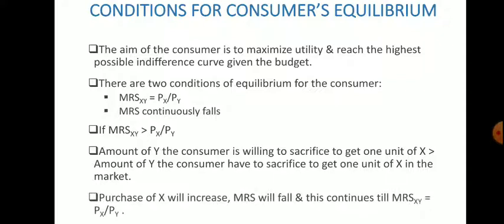So the consumer will purchase more of x, and MRS will fall. This will continue until MRS xy becomes equal to Px by Py, that is the slope of the budget line.